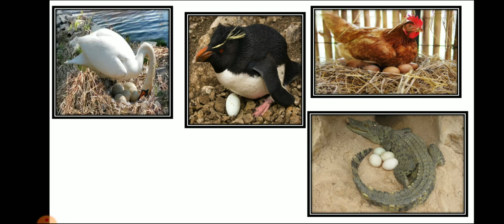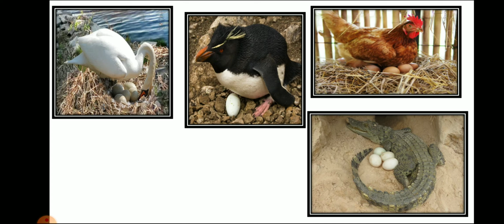Now in the previous lecture we learned that we are not eating eggs of every animal, right? We learned that we are only eating eggs of duck and hen. Can we eat eggs of penguin or crocodile? No. Why? Because it is unhealthy for us. Many different types of animals lay eggs, so we cannot eat every egg.